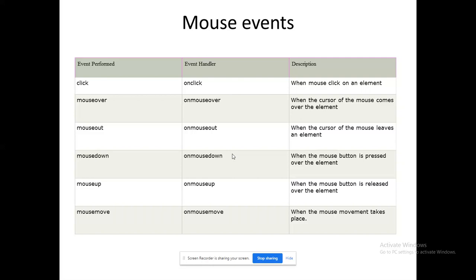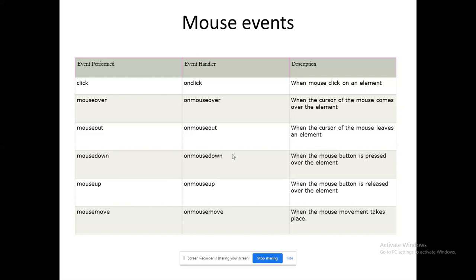On click, on the single click. Whatever event needs to happen needs to be written within this event. On mouse over, when I keep the mouse over any text or any image, that has to happen. On mouse out, when it comes out. On mouse down, on mouse up. Mouse down means it is pressed, mouse up means it is released. Mouse move means when I move the mouse continuously. So these are all the events available under mouse events.